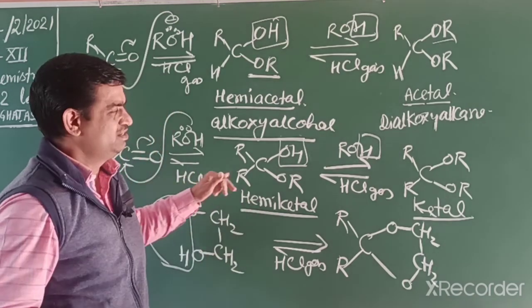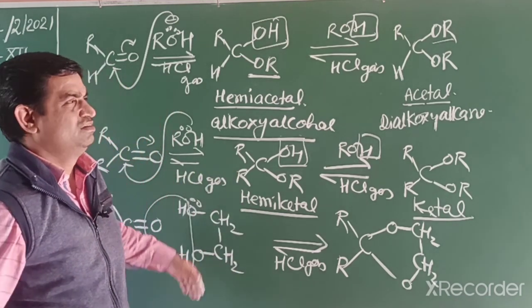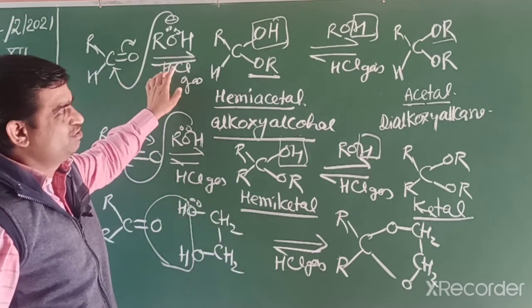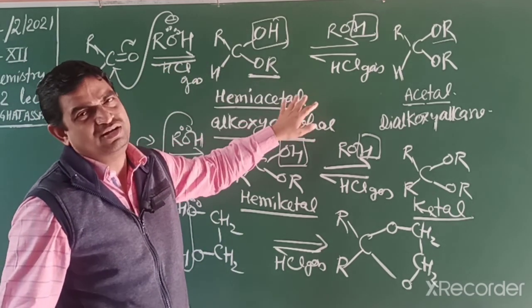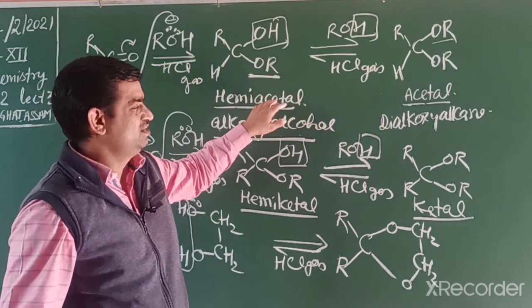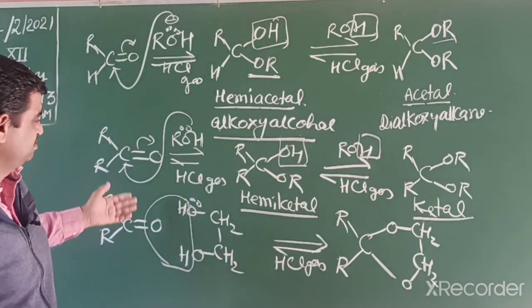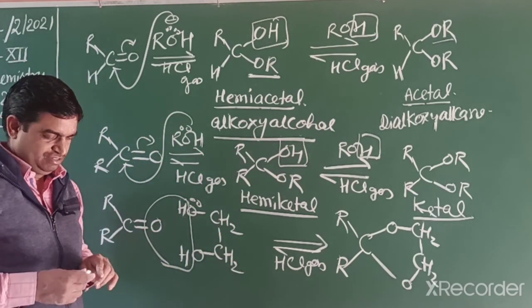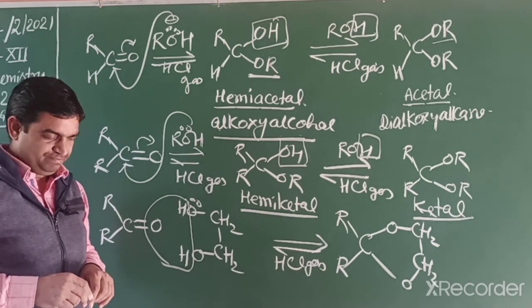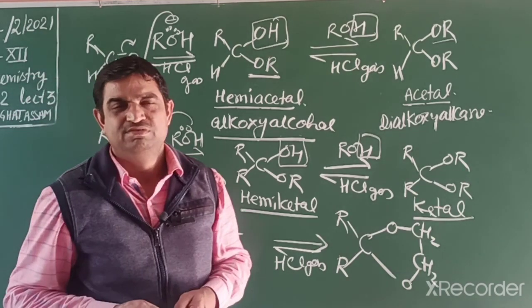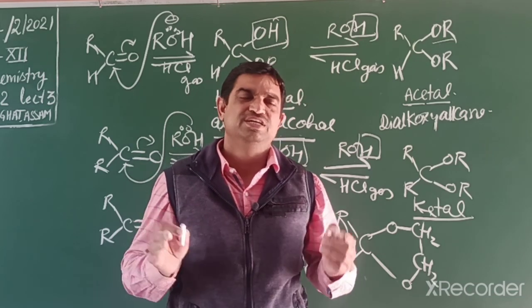If ketone, then tertiary alcohol. And fourth one, when alcohol reacts, the product is acetal or hemiacetal. 1 mole then hemiacetal, 2 mole then acetal with aldehyde. Ketone then ketal.